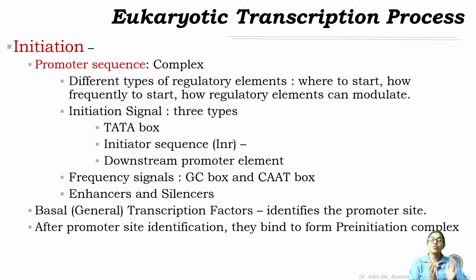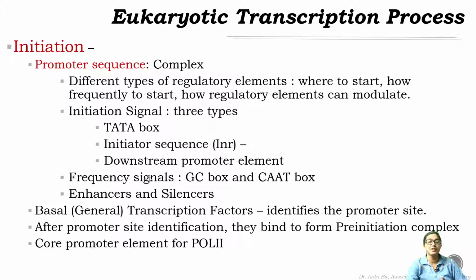After the promoter site is identified by the general transcription factors, these factors along with RNA polymerase II form a pre-initiation complex. This complex is similar to the sigma factor in prokaryotic transcription. The formation of the pre-initiation complex in the specific region signals the site where transcription can be started. And finally, there are a few core promoter elements for polymerase II which help in transcription.